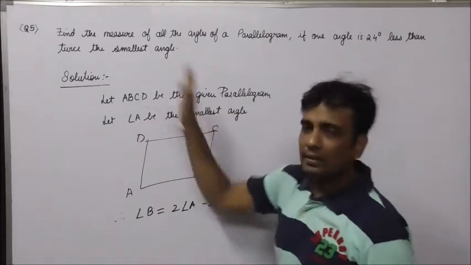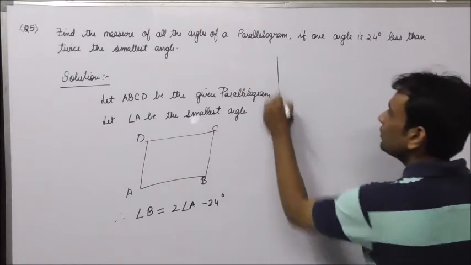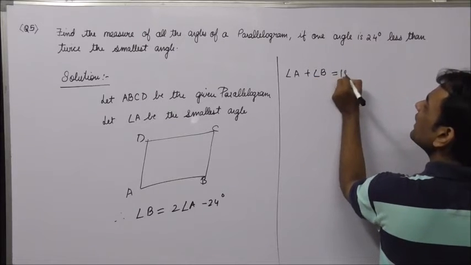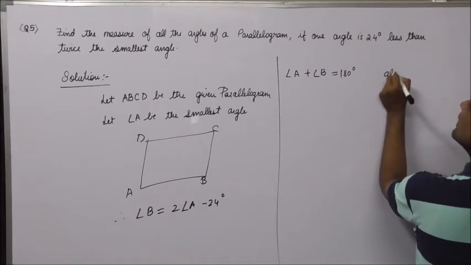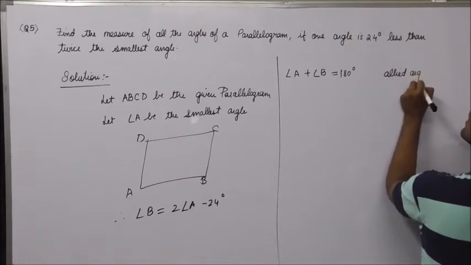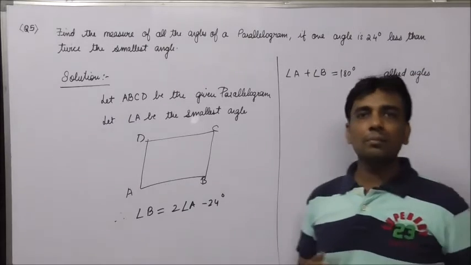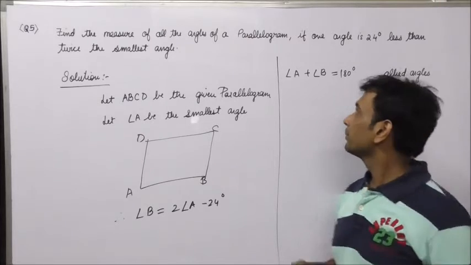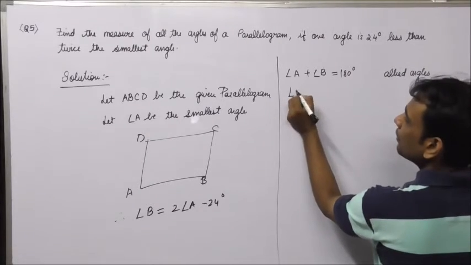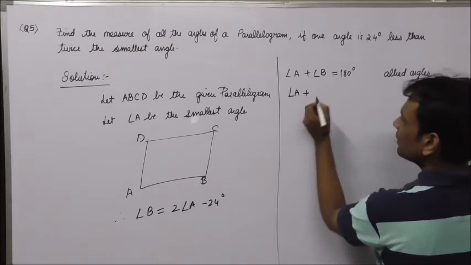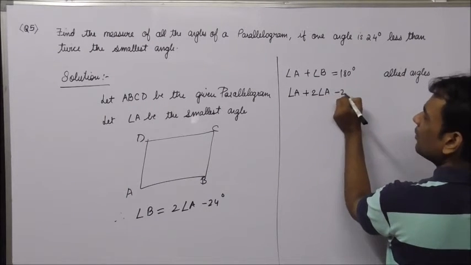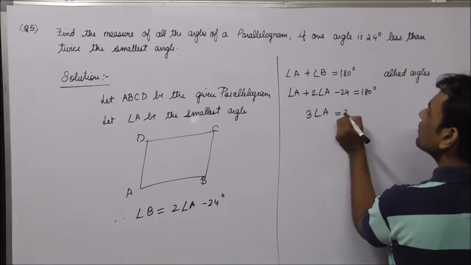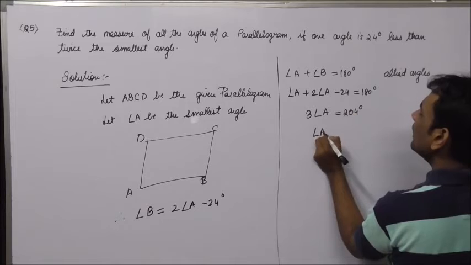Here it is given that one angle is 24 less than twice the smallest angle. Now which property are we going to use? We are going to use A plus B is 180 degree. Reason: allied angles, co-interior angles, or sum of adjacent angles of a parallelogram is 180 degree. Now I replace B in this equation. So twice angle A minus 24 is 180 degree, so thrice angle A is 204 degree,